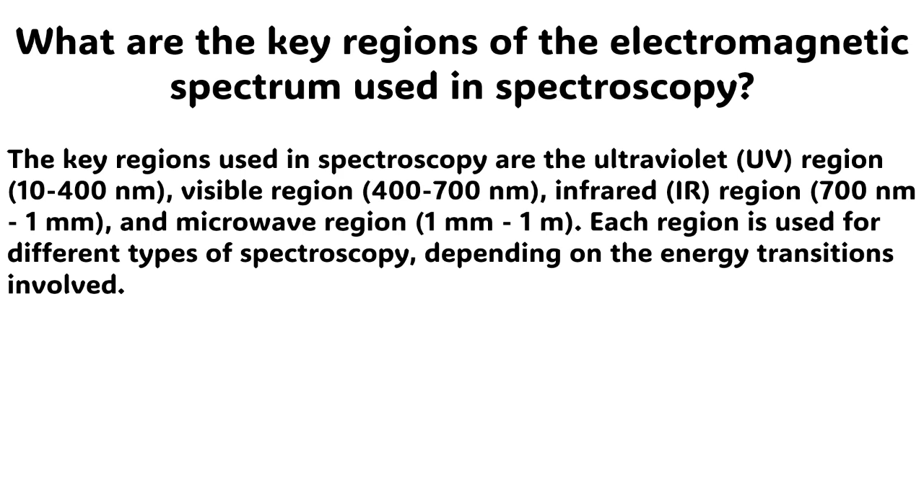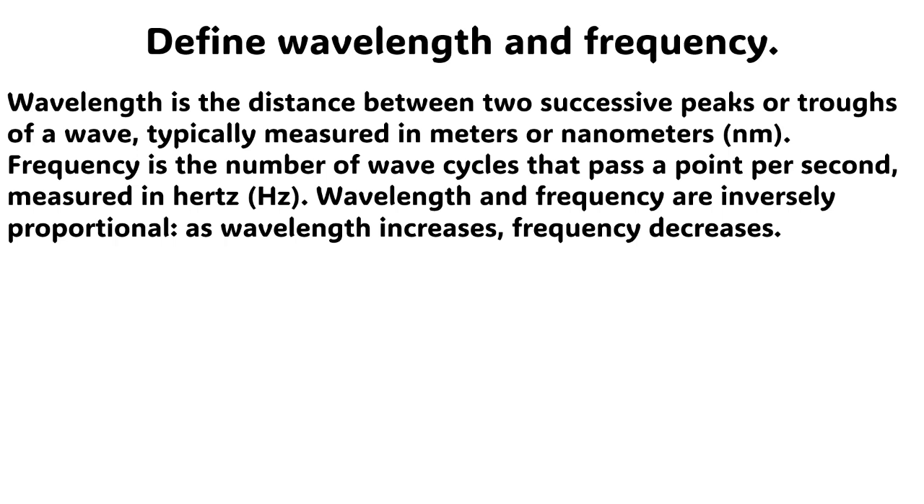The next question is, what are the key regions of the electromagnetic spectrum used in spectroscopy? The answer to this question is very simple. The key regions used in spectroscopy are the ultraviolet (UV) region, 10 to 400 nanometers, visible region, 400 to 700 nanometers, infrared (IR) region, 700 nanometers to 1 millimeter, and microwave region, 1 millimeter to 1 meter. Each region is used for different types of spectroscopy, depending on the energy transitions involved.